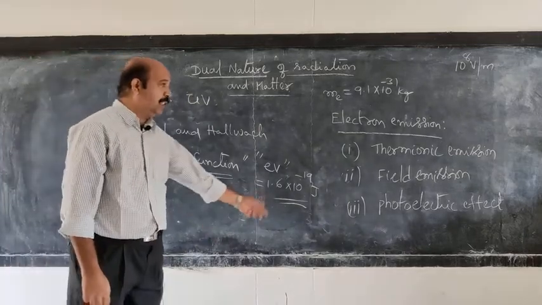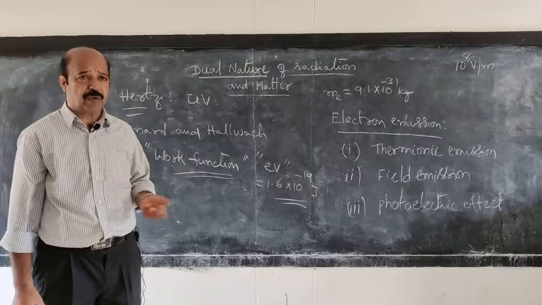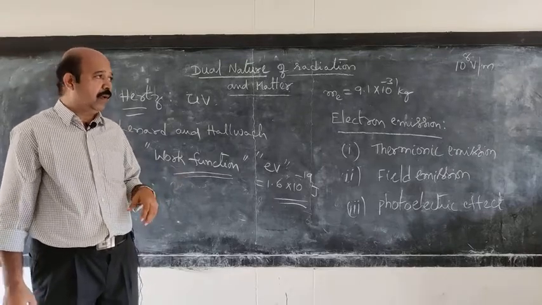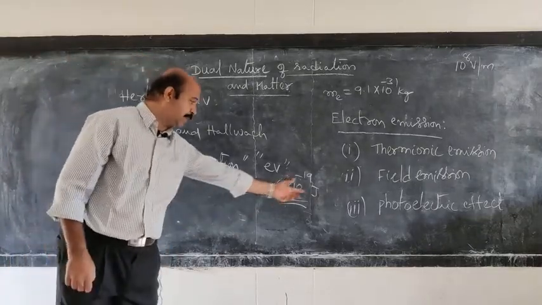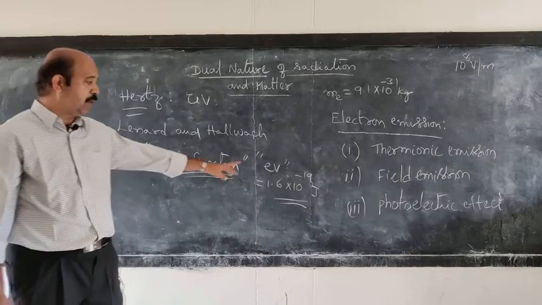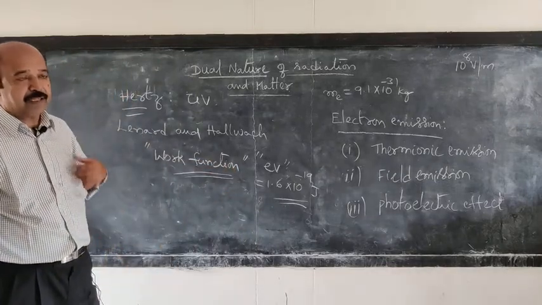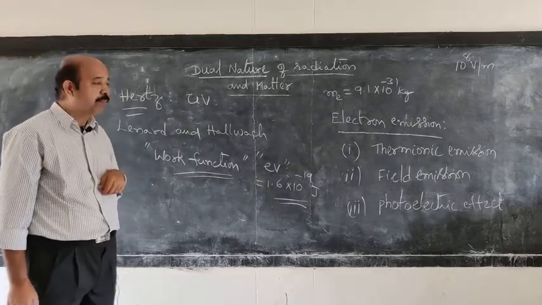The energy of particles such as electrons, protons and nuclei is expressed in electron volts. Instead of joules, we use that small unit, the electron volt, to express the energy of particles like electrons, protons, neutrons, etc.